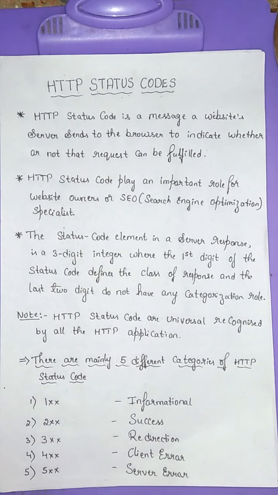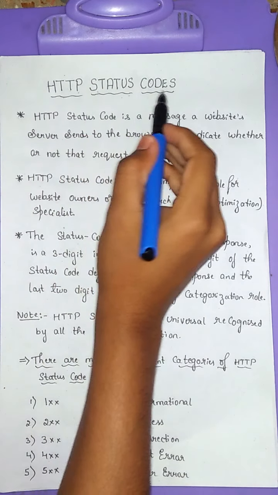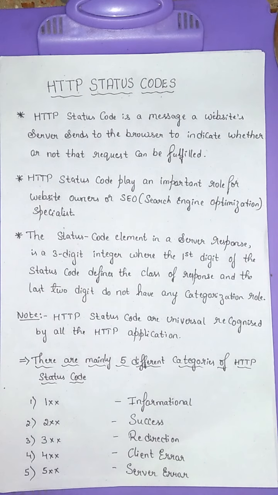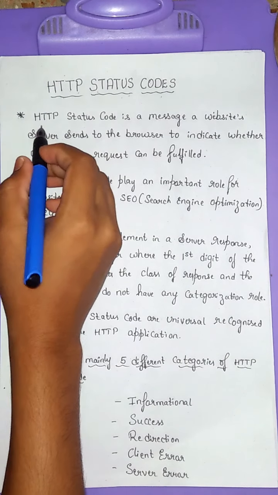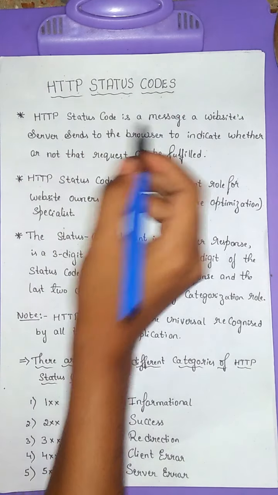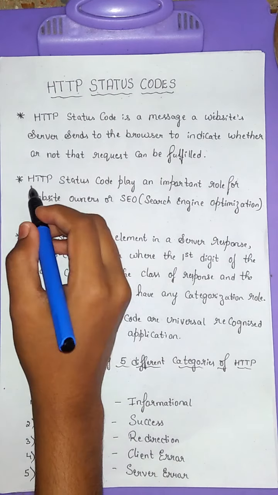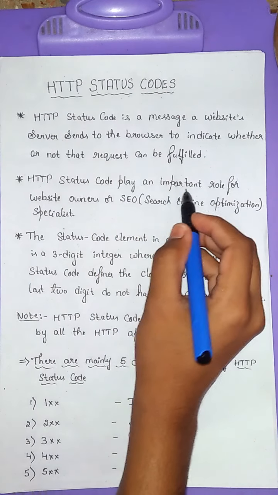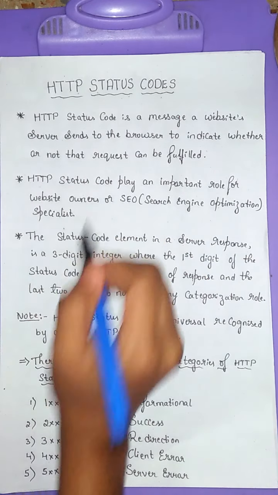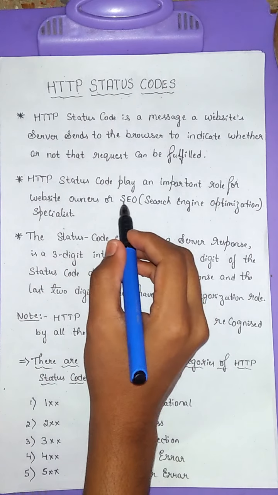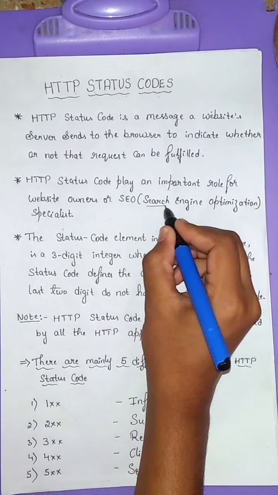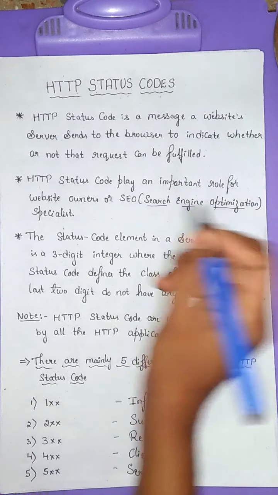Today let us discuss HTTP status codes. What is an HTTP status code? An HTTP status code is a message a website server sends to the browser to indicate whether or not that request can be fulfilled. HTTP status codes play an important role for the website owner or an SEO, which means search engine optimization specialist.